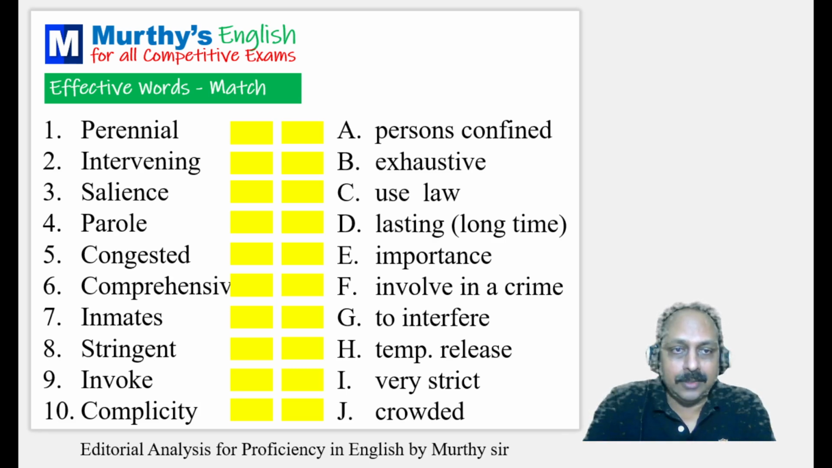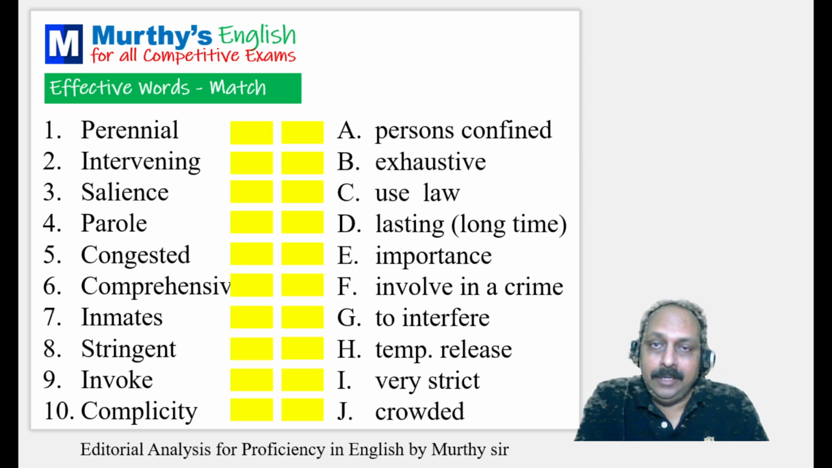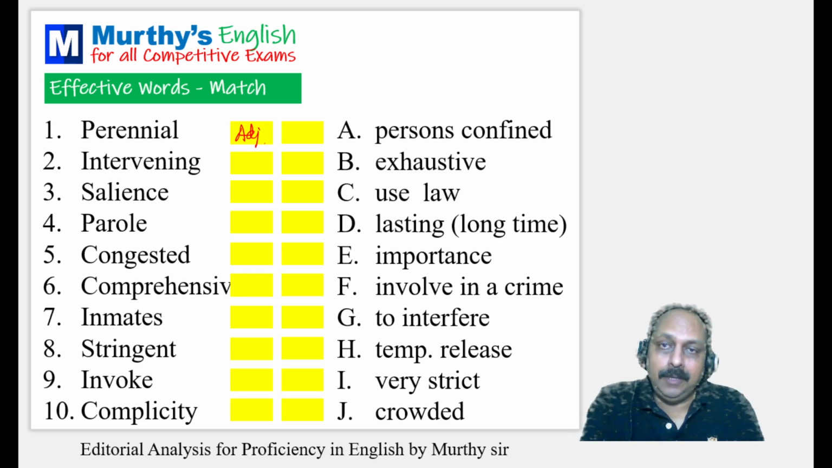Now let us go to the last exercise. Words and meanings you have to match. What is the first one? Perennial problem. That means adjective. Because of space constraint, understand lasting for a long time. Answer is D. Intervene, to interfere. Answer is G. Here it is a verb. Salient adjective, salience noun. Salient features means what? Important features. Based on that, salience noun form, importance is a word.